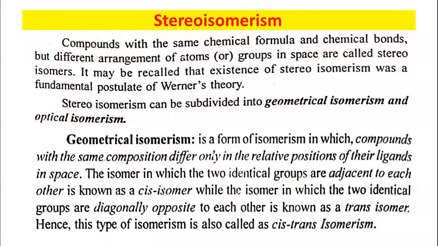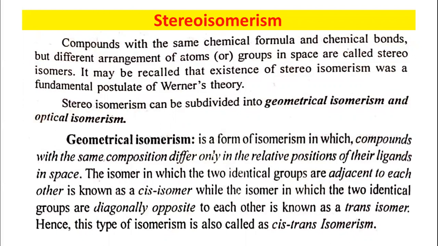Now let us discuss the next type of isomerism. Structural isomerism we have completed. Now stereoisomerism in coordination compounds. In structural isomerism we have discussed generally 5 types.